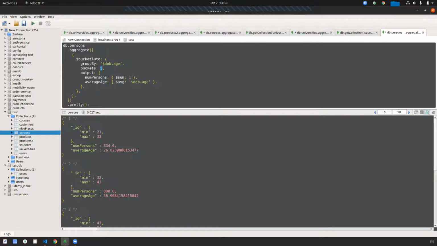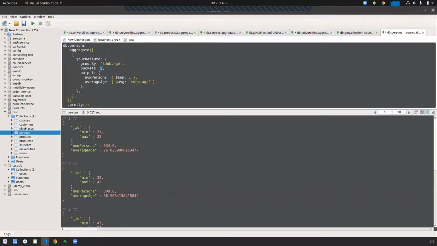Previously, we mentioned the boundaries, and I needed to give only those results. But here I'm not mentioning any. I just say I need a maximum of 5 buckets. I don't need more than 5. So I'm giving buckets 5 and they calculate automatically and give the result. All the records are there within 5 buckets.